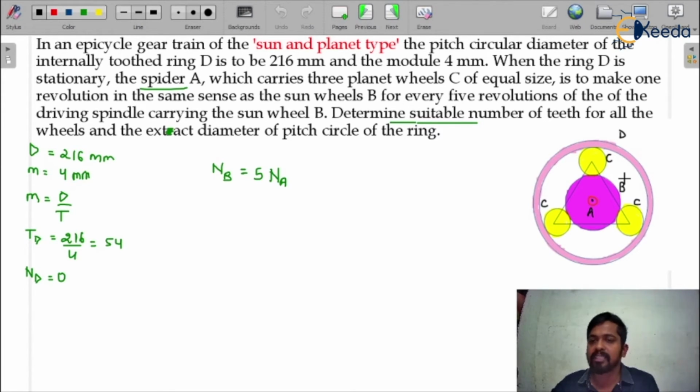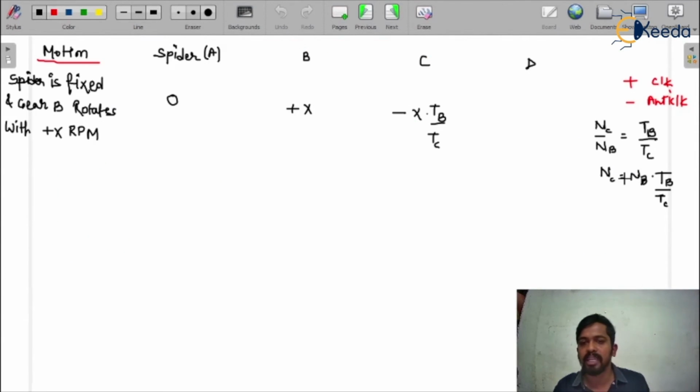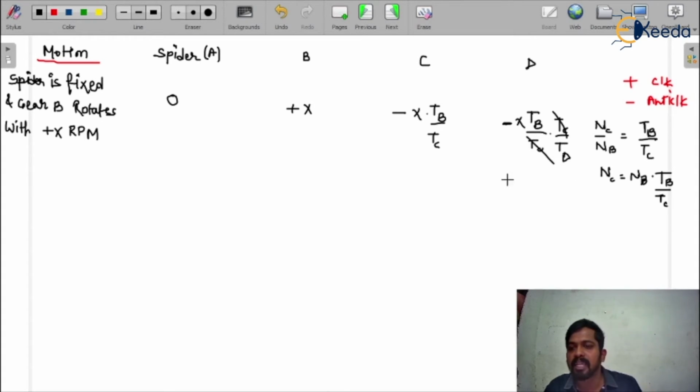If C rotates anti-clockwise, D will rotate anti-clockwise. So the direction is according to gear C. Here gear C rotates in the anti-clockwise direction, so gear D will rotate in the anti-clockwise direction. So the speed would be x Tb upon Tc multiplied by Tc upon Td. From here Tc will cancel out.